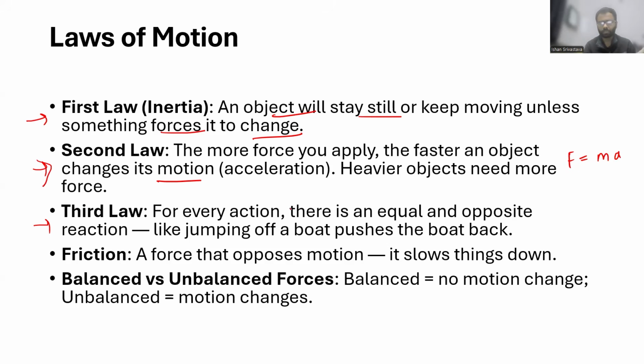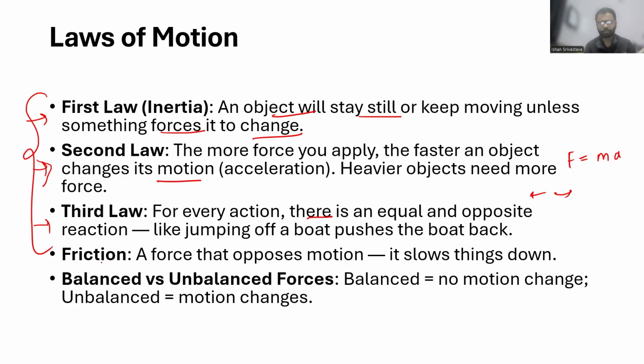Then the third law says for every action there is an equal and opposite reaction. Again, you can take the example of a gun, or you can take the example of a boat, where if you are getting off the boat, you will move forward, but the boat might move backward, right? All these things that you experience all around in your everyday life mostly follow these three Newton's classical laws of motion, right?